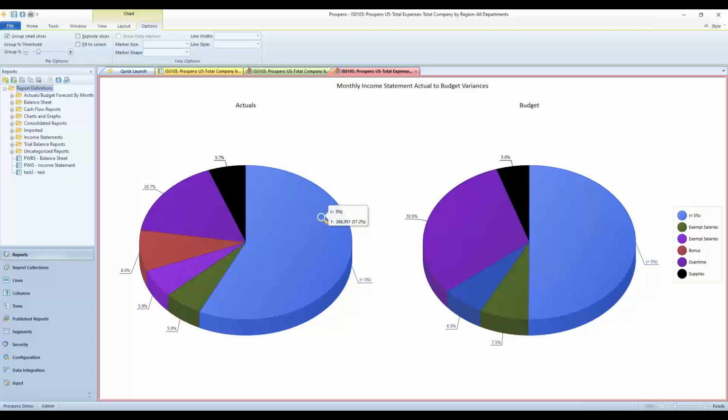Now, FRX did have a charting option. It was an extra add-on for FRX. This comes built into Prospero, and this graphical display is available for any report data you have inside Prospero: actuals, budget, prior budgets, statistics, reforecasted numbers. Anything you have inside Prospero is available for reporting and available for charting and graphing. All right, let me close out of a couple of tabs here.